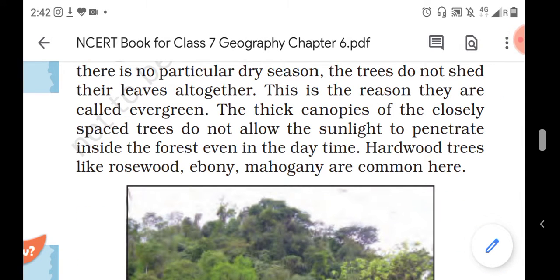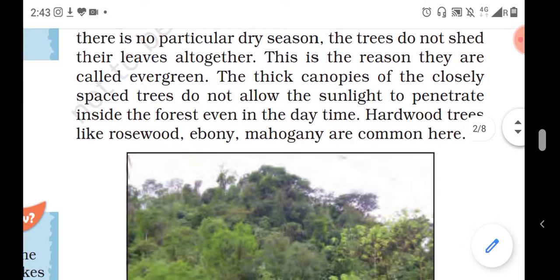And the thick canopies of the closely spaced trees do not allow the sunlight to penetrate inside the forest even in the daytime.